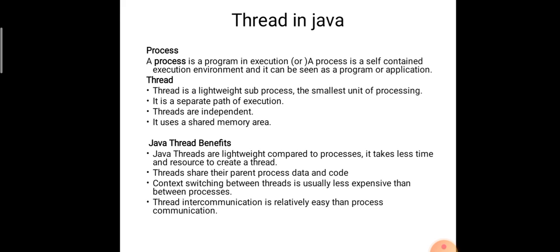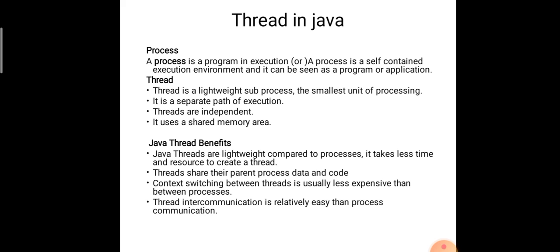That is one of the benefits of using threads in programming. Instead of executing as a process, if you split the process into threads and make them execute, it takes very little time and fewer resources to create, and it is easy to execute simultaneously. That is why we create threads in Java. Threads are more beneficial compared to processes.